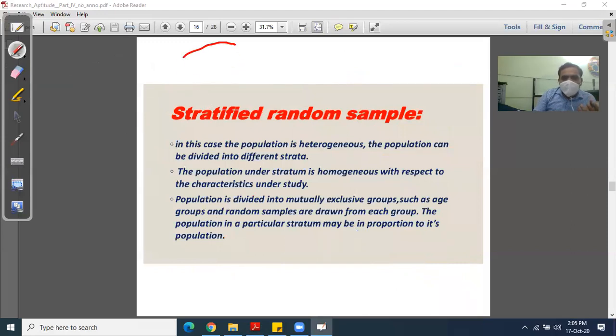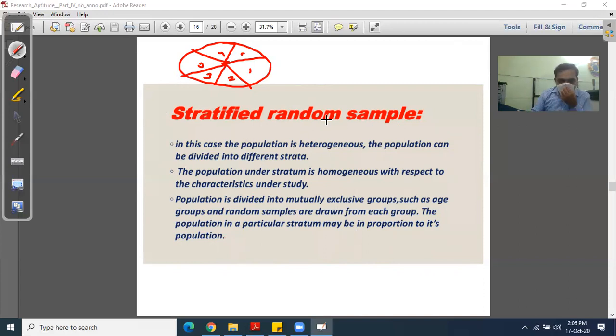You divide the whole population into different strata. Strata means groups: one, two, three, four, five, six. The population can be divided into strata when the population is heterogeneous.